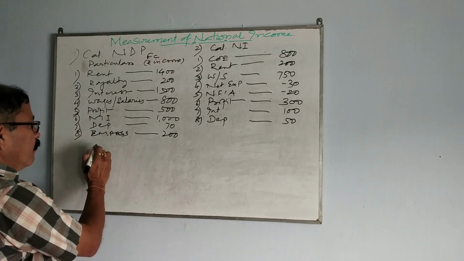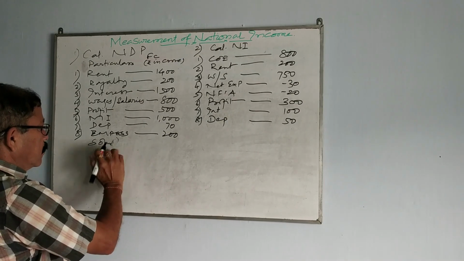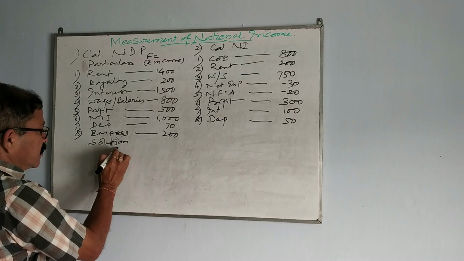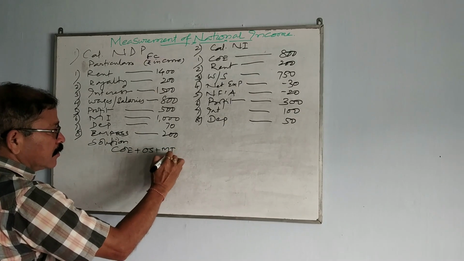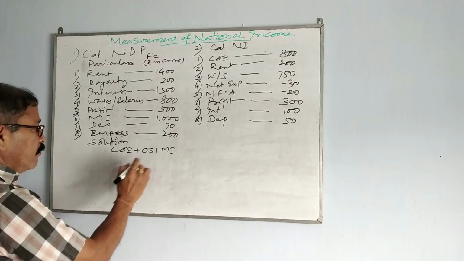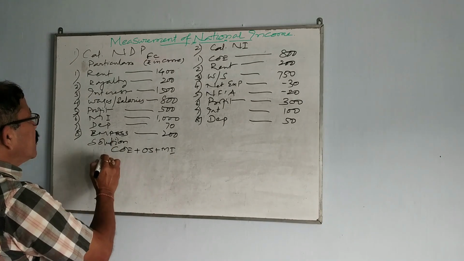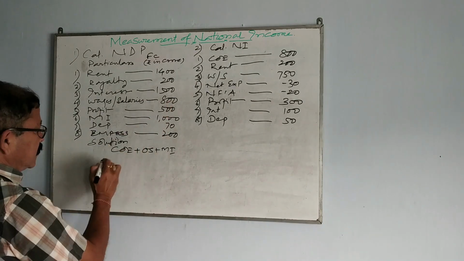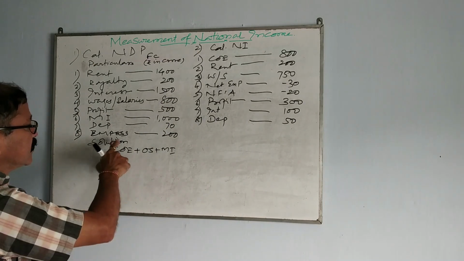So how to do? Formula you know, you will write solution: COE, OS, MI. This is the formula. COE, OS and MI. So what is COE? COE is wages and salaries, and anything else?